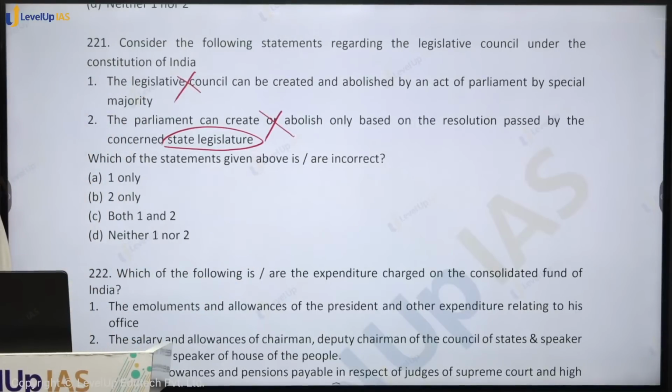Which of the statements given above are incorrect? Both 1 and 2. Is that clear to all of you? Why is this wrong? Both 1 and 2.